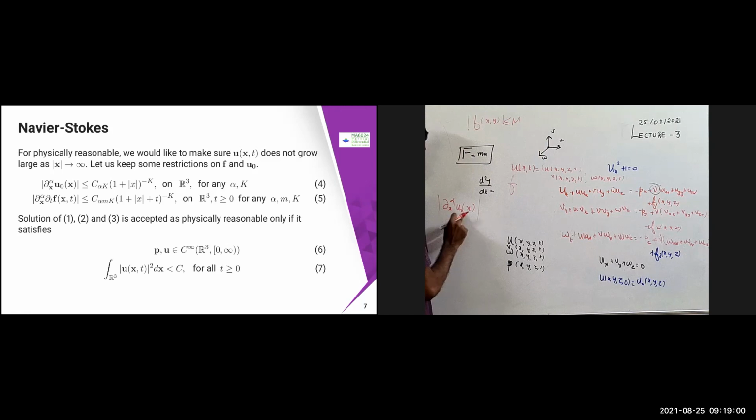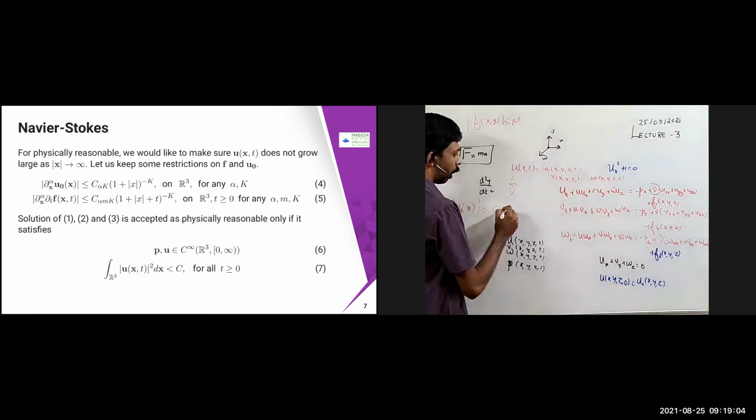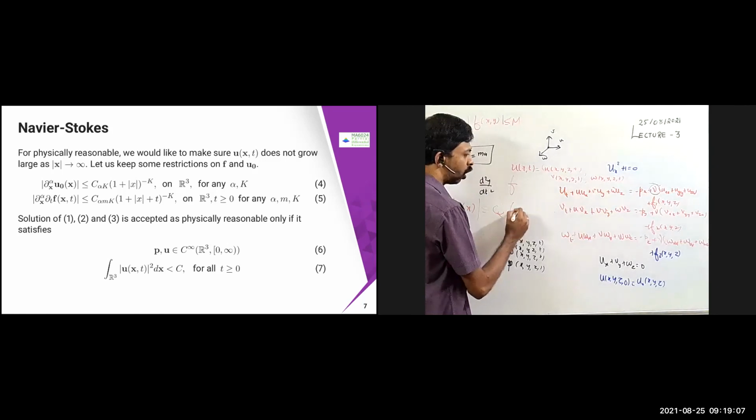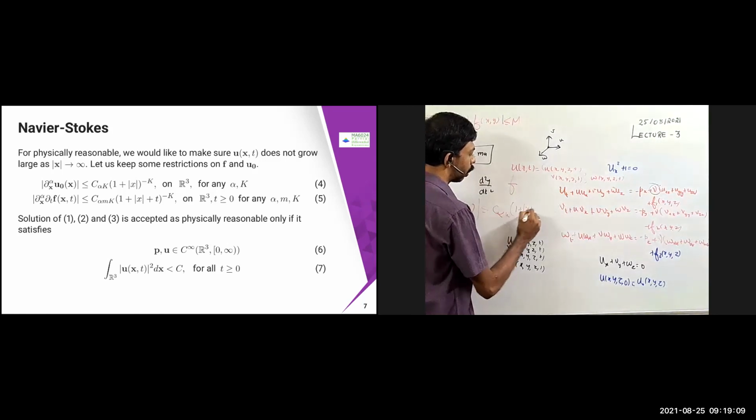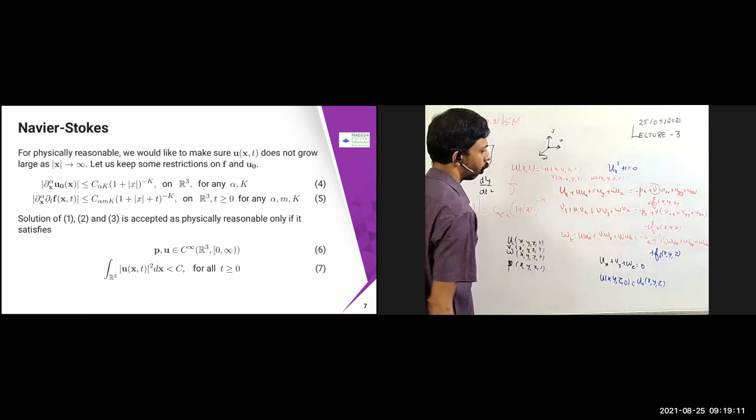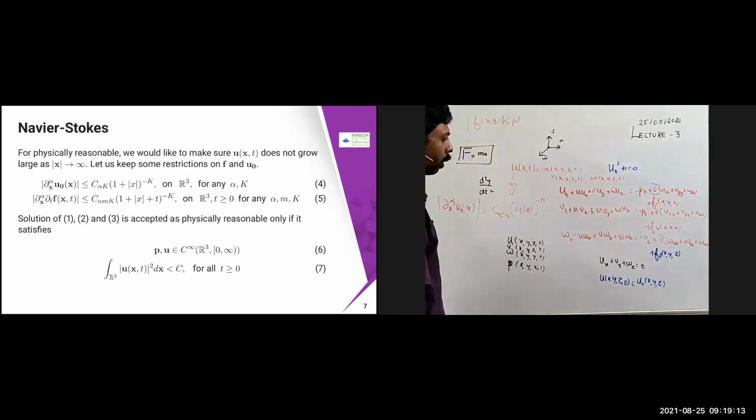So dou x of alpha u naught of x is less than or equal to c alpha k into 1 plus mod x power minus k. So this should be less than or equal to this one. This is condition number one. For any alpha and k, it should be true.